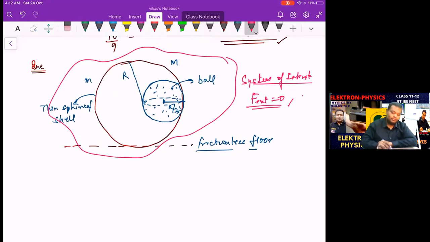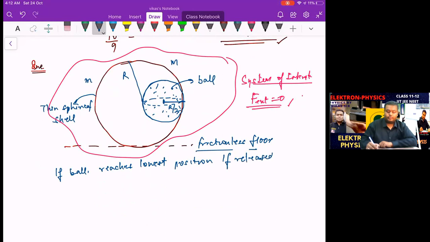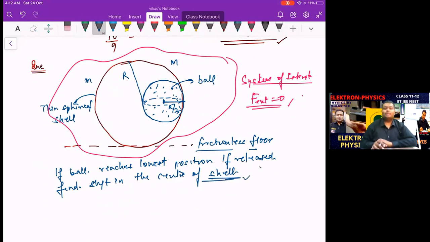So the question is, if the ball reaches the lowest position if released, find the shift in the center of the shell. Correct. Now what is happening?